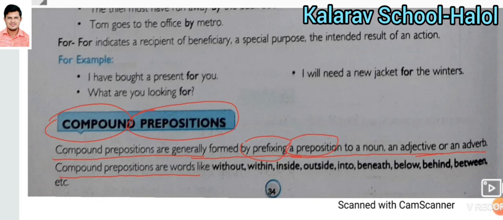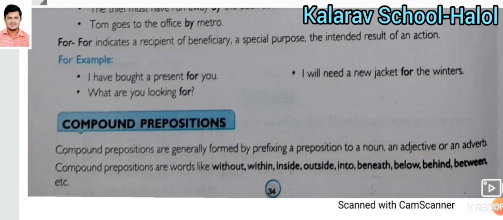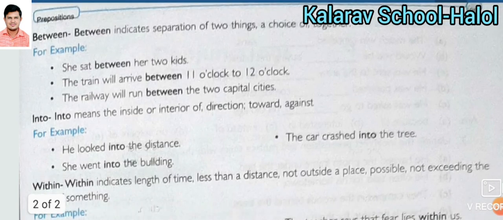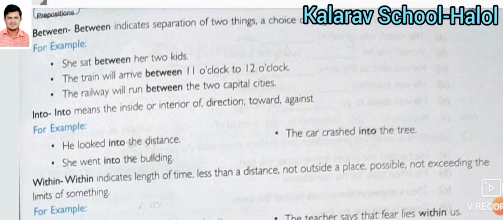Here are different examples of compound prepositions: without, within, inside, outside, into, beneath, below, behind, between. These are all called compound prepositions. Now here are the different uses of compound prepositions. Number one is between. Between indicates a separation of two things, a choice of together. If you want to choose one particular thing from two different things, you can use the word between.